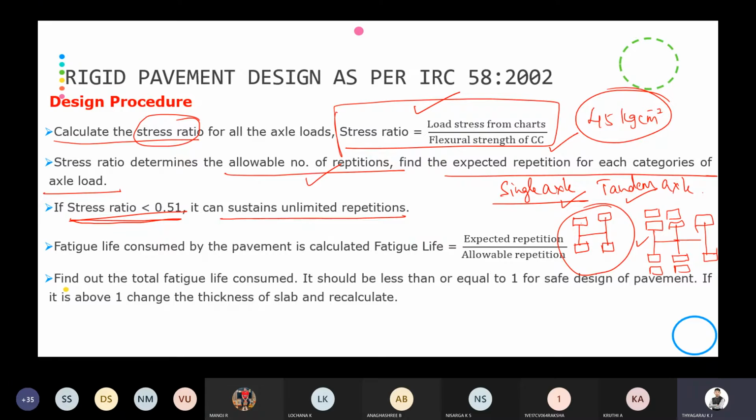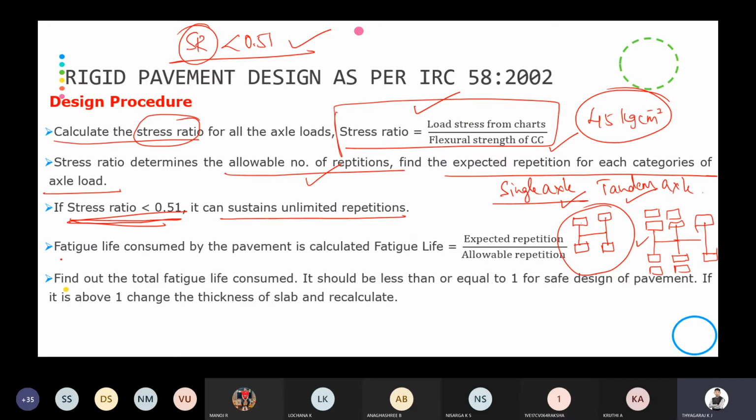In competitive exams, they may ask, usually we call stress ratio SR, if the SR is less than 0.1, what will be the criterion, whether it will take unlimited repetitions, limited repetitions, or some amount of repetitions. Likewise they ask in competitive exams. But here, if the stress ratio is less than 0.51, it can take an unlimited number of repetitions.